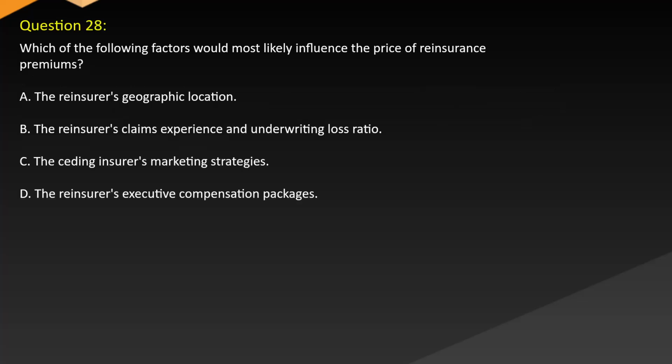Question 28. Which of the following factors would most likely influence the price of reinsurance premiums? A. The reinsurer's geographic location. B. The reinsurer's claims experience and underwriting loss ratio. C. The ceding insurer's marketing strategies. D. The reinsurer's executive compensation packages.